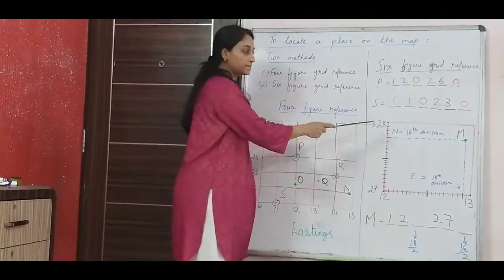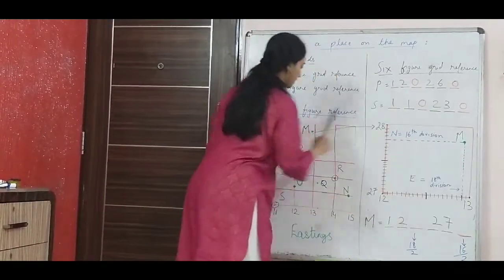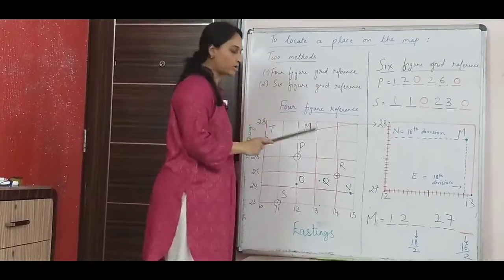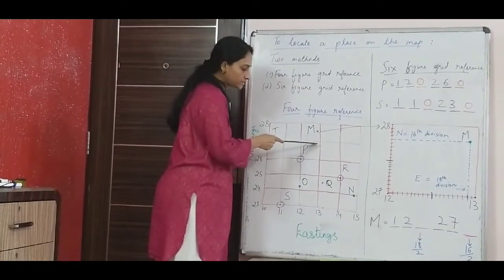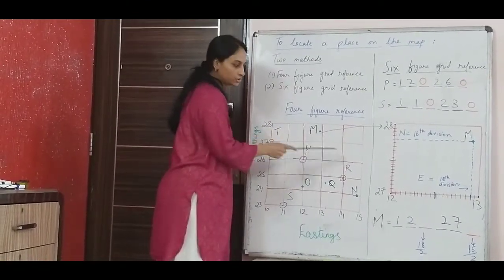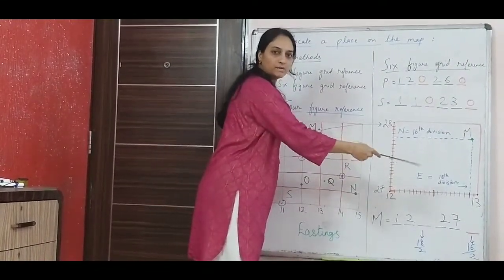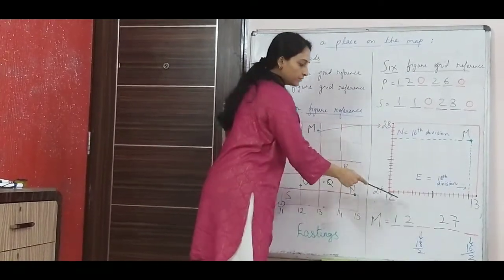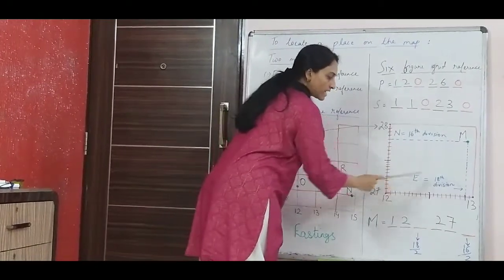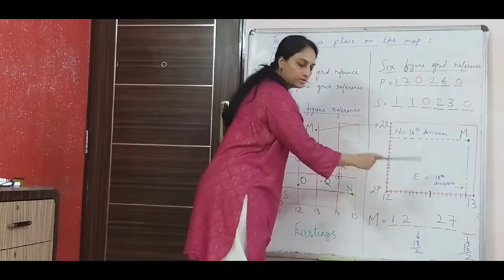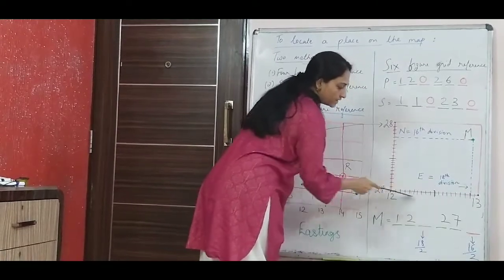Now I have to find the 6 figure with reference to point M. So this box, as I had initially told you all, the distance between 2 eastings and 2 northings is 2 centimeter each. So 2 centimeter means how many millimeters? There are 20 millimeters. Like in 1 centimeter there are 10 millimeters, so in 2 centimeter there are 20 millimeters. So I will divide this box into 20 parts. See, between 12 and 13 I have divided 1, 2, 3, 4, 5, so on. 20 divisions I have made.